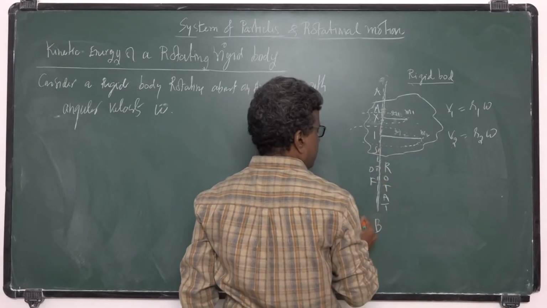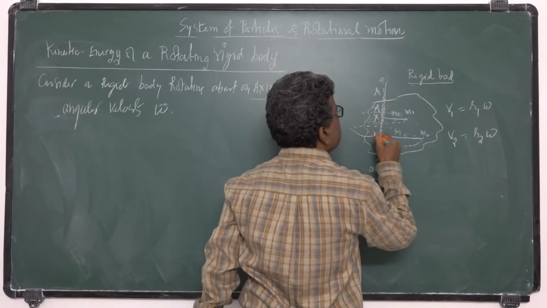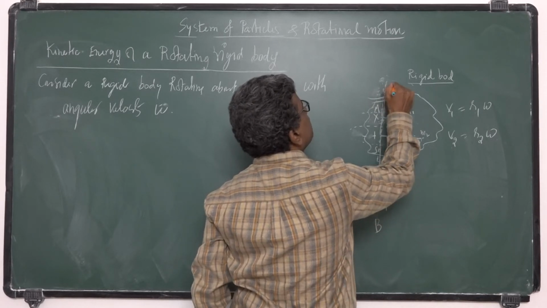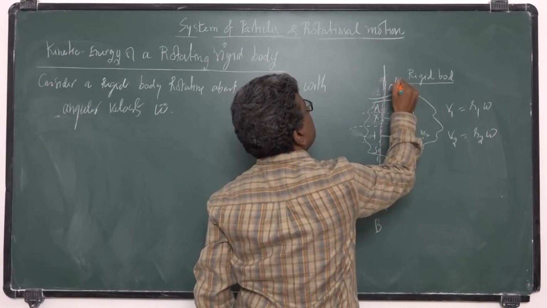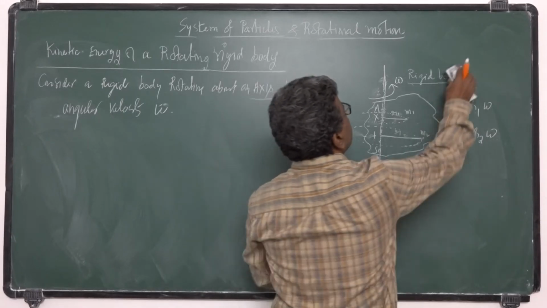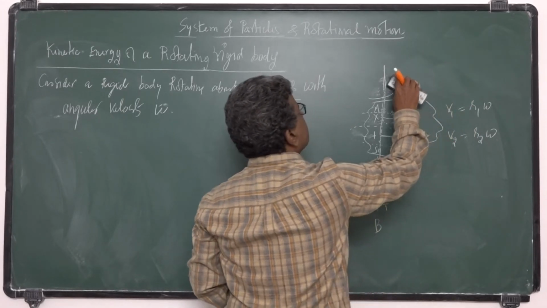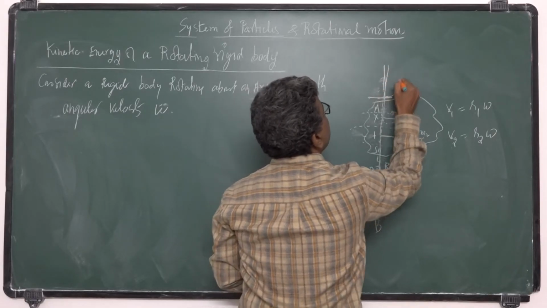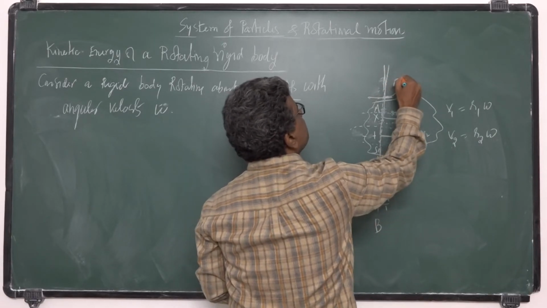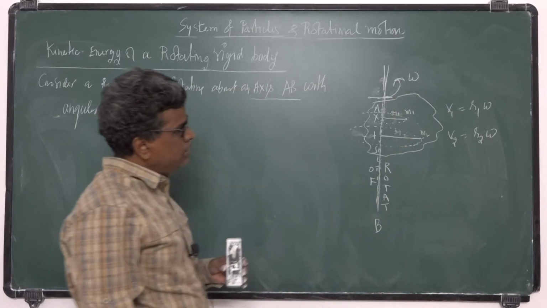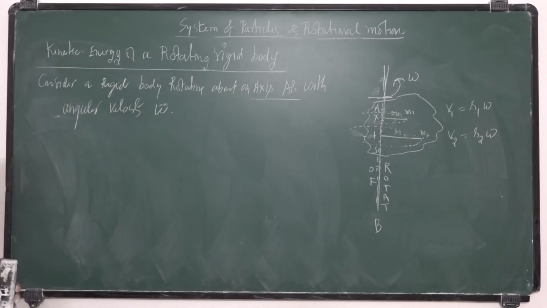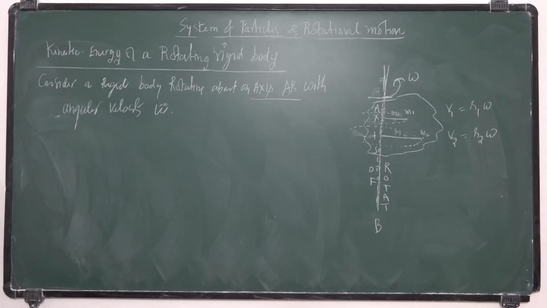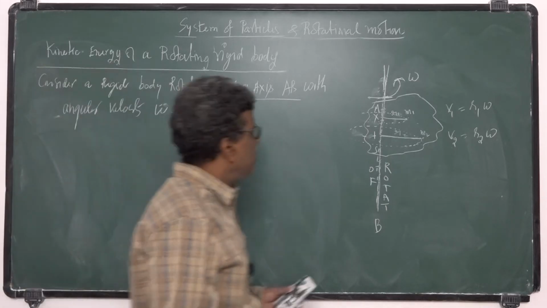It is rotating like this, with an angular speed omega. So this is the axis of rotation, and the angular velocity is omega. So consider a rigid body rotating about an axis AB with angular velocity omega.